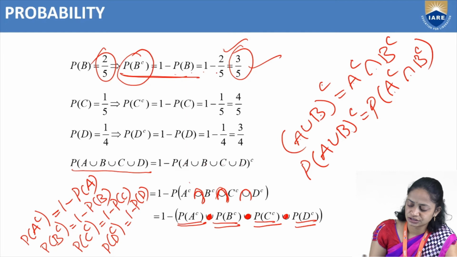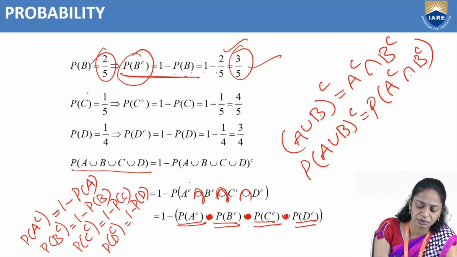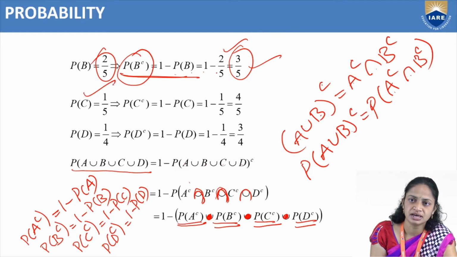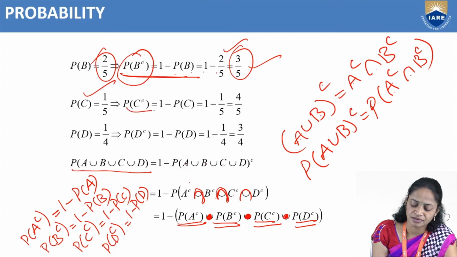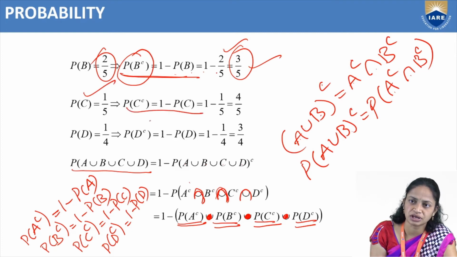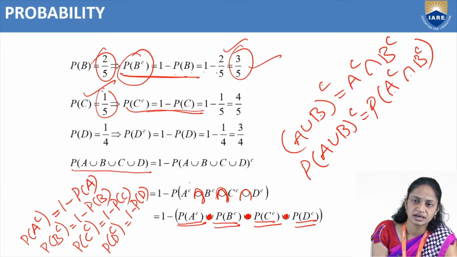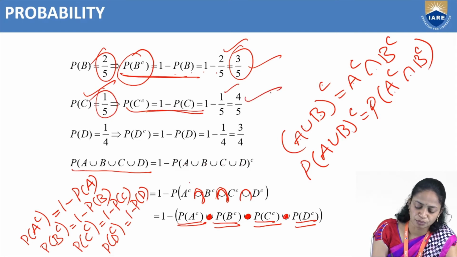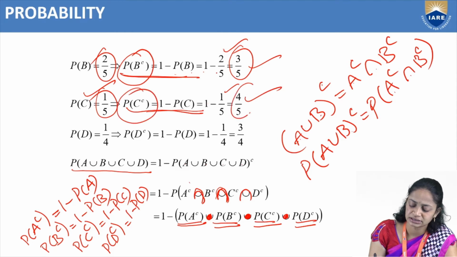Like that, they have given that P of C equal to 1 by 5. From the formula, probability of C complement equal to 1 minus P of C, so 1 minus 1 by 5 is equal to 4 by 5. So probability of C complement is 4 by 5.